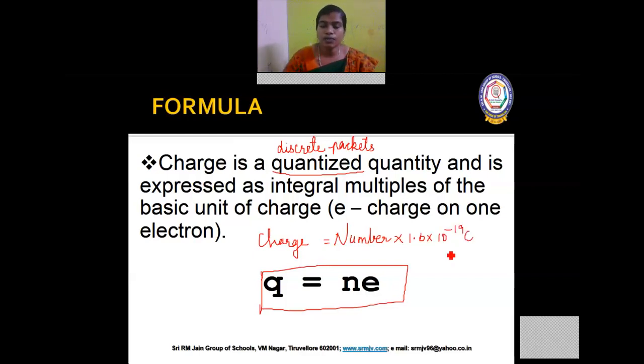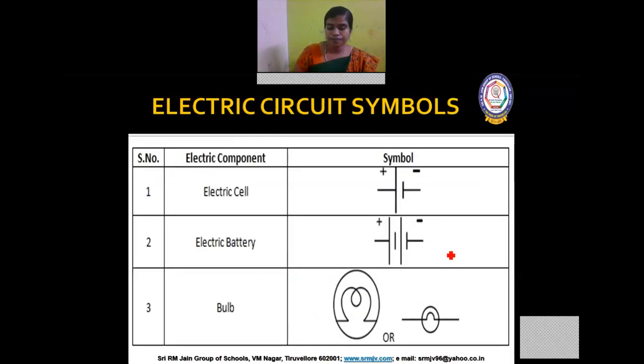Now let's recall the electric symbols which you have learned in your lower classes. First one is the electric cell. It is represented with a longer line and a shorter line. The longer line indicates the positive terminal, the shorter line indicates the negative terminal. Next is the electric battery. An electric battery is a combination of electric cells. You can see in this picture that two cells are connected, so it is a battery.